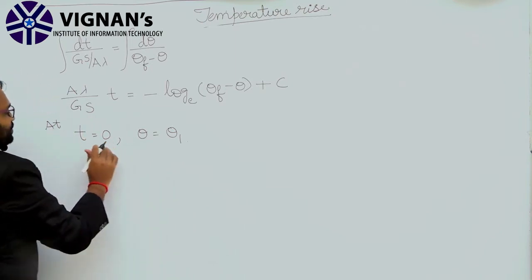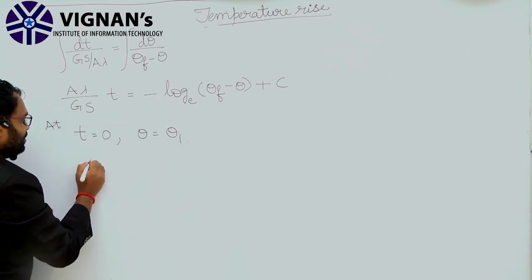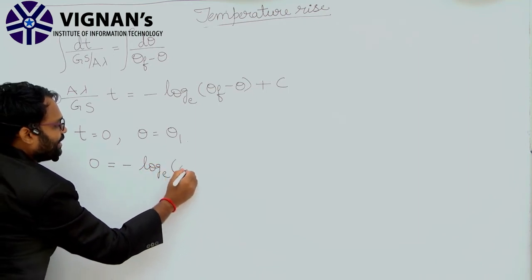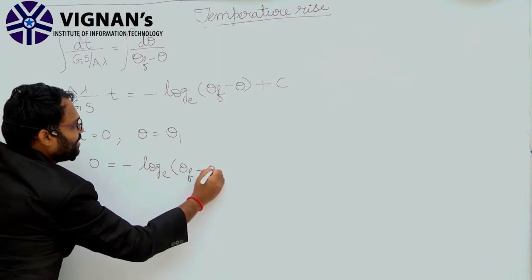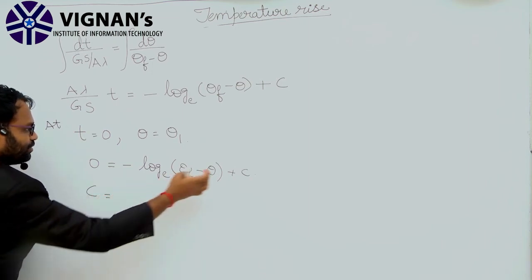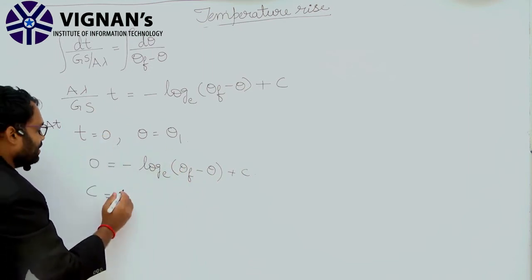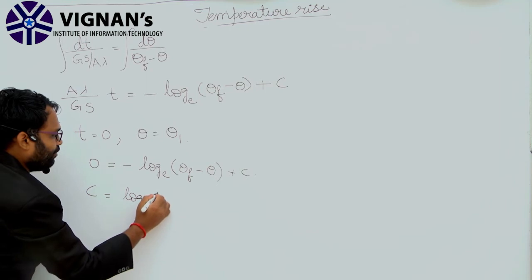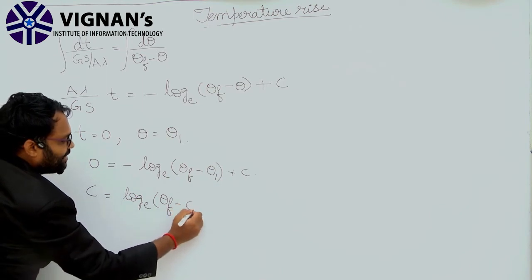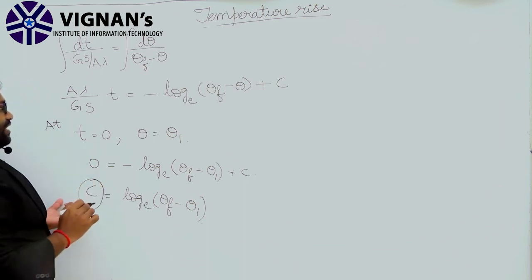If you substitute T equal to 0 and theta equal to theta 1 in the above expression, we will get 0 equal to minus log e of theta f minus theta plus C. So C equals, moving this part to the left hand side, log e of theta f minus theta 1. This is the integration constant C value.